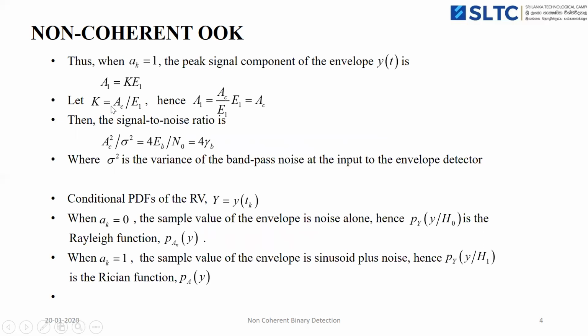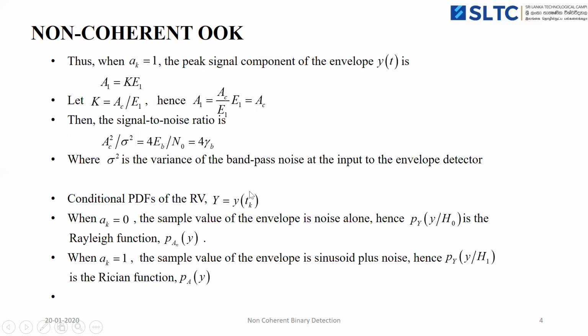By substituting K equal to A_c by E1, we can equate the amplitude of binary bit 1, A1, to the amplitude of the carrier signal A_c. Then the signal to noise ratio for OOK modulation is the ratio of A_c squared by sigma squared, which is equal to 4E_b by N0, or 4 gamma_b, where gamma_b is E_b by N0, the signal to noise ratio, and sigma squared is the variance of the bandpass noise.